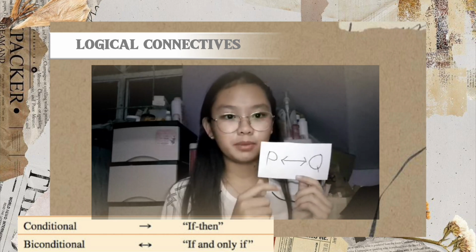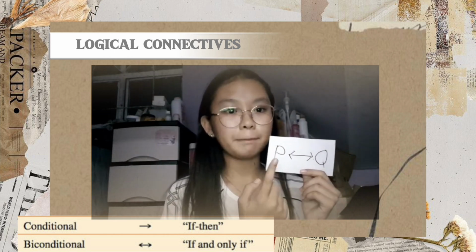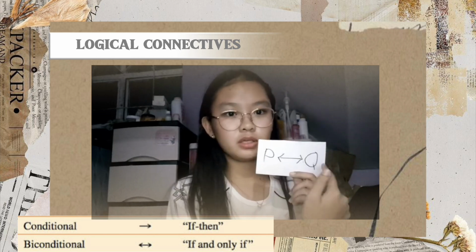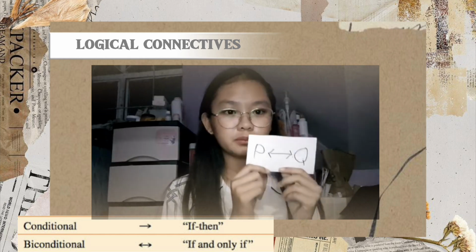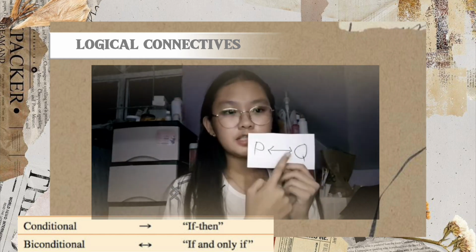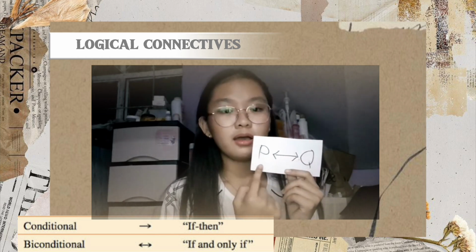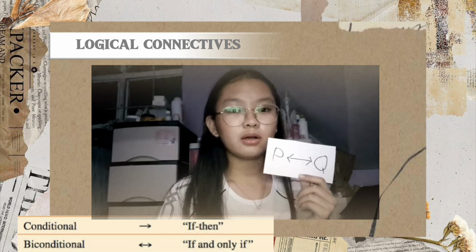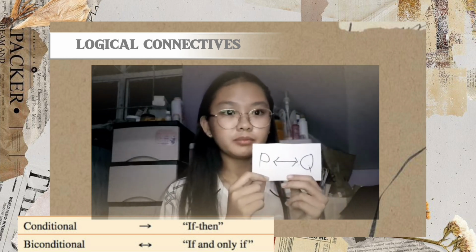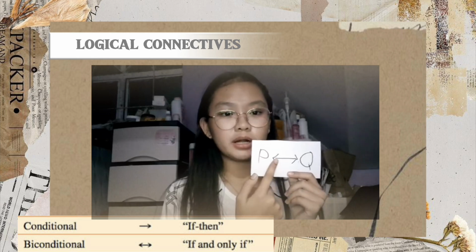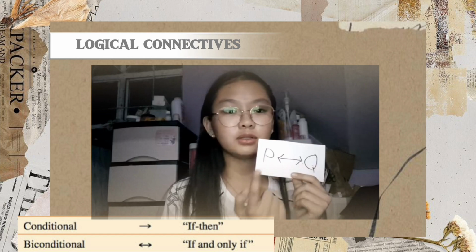For the biconditional statement, this is the sign, and we can read this as P if and only if Q, meaning it can be true on both sides. For example, if line A is parallel to line B, then line B is parallel to line A. If we convert it to a biconditional statement, it should read, line A is parallel to line B if and only if line B is parallel to line A.